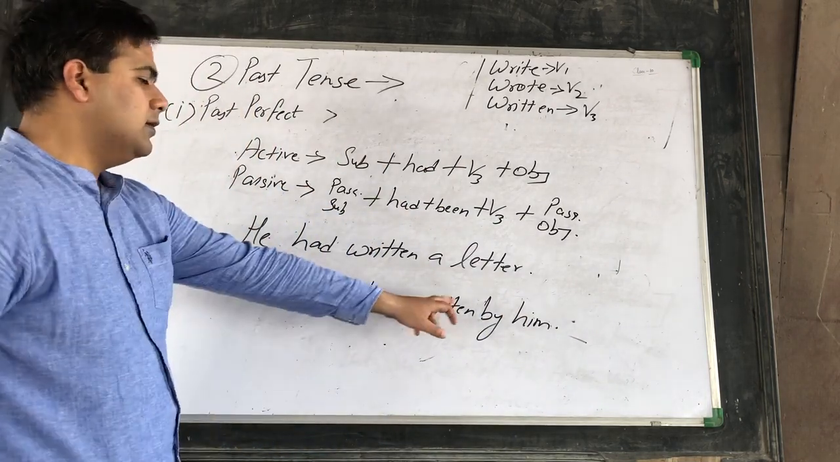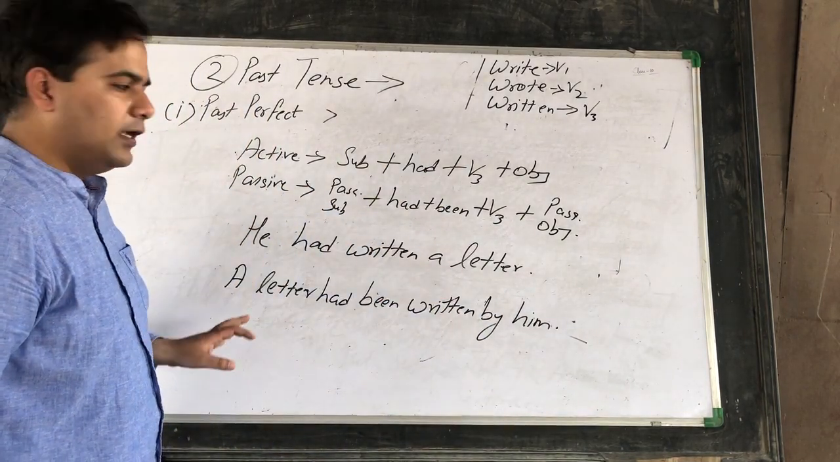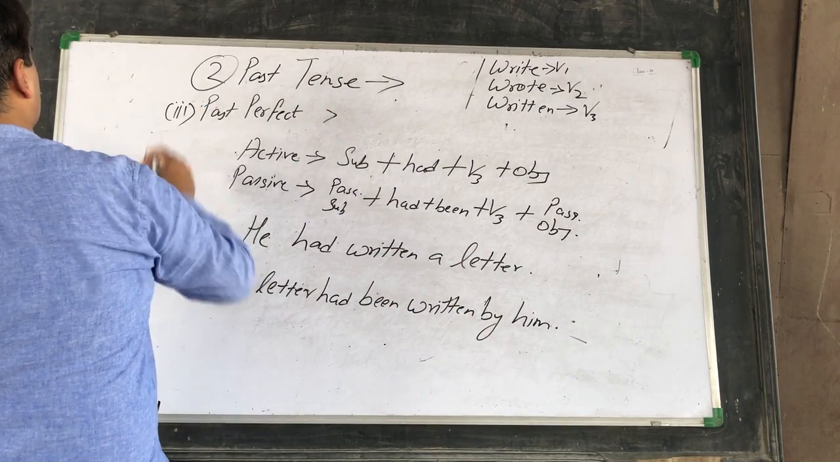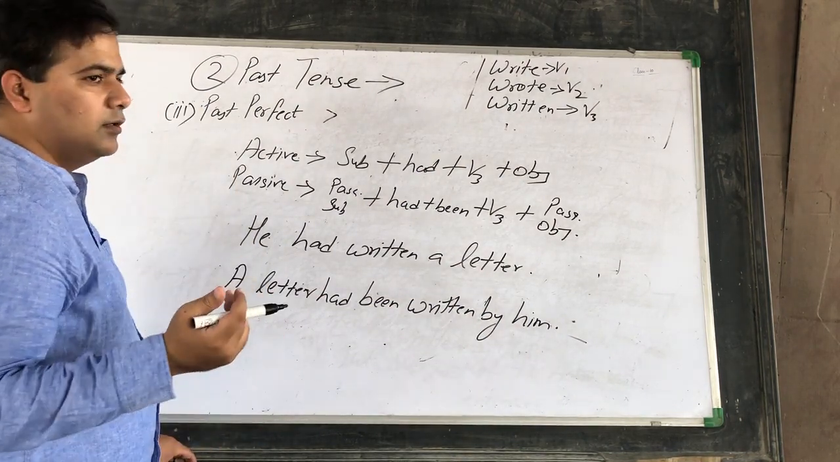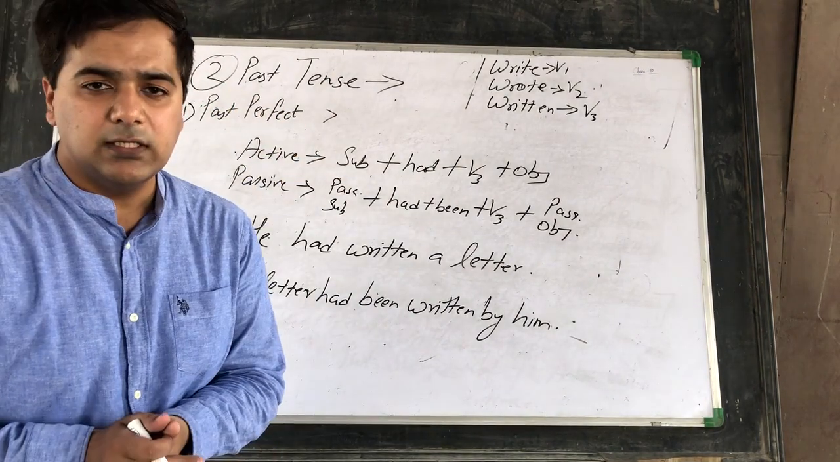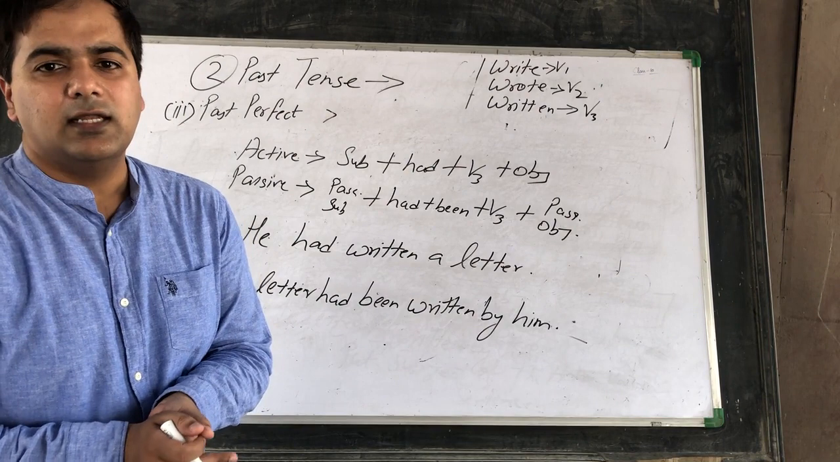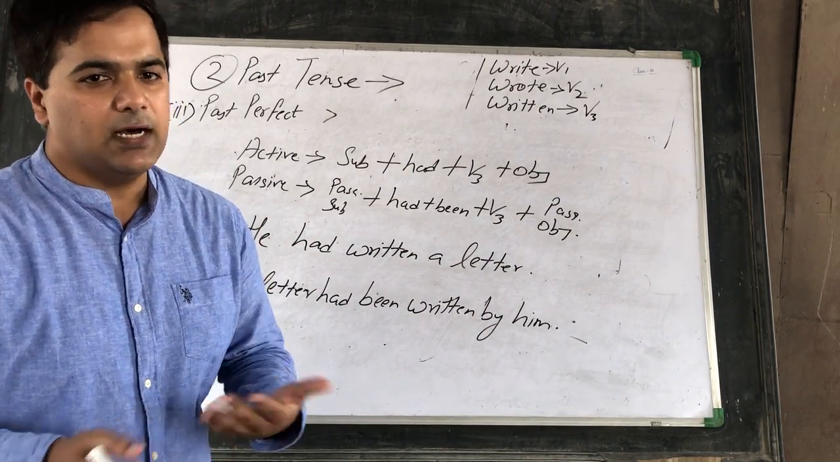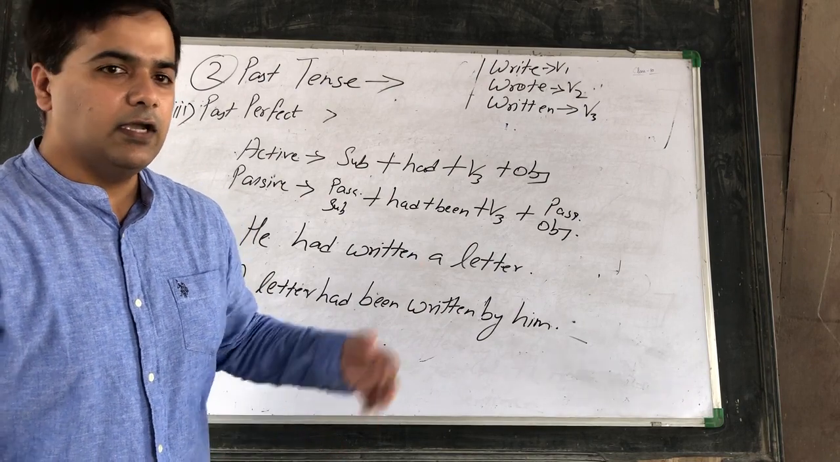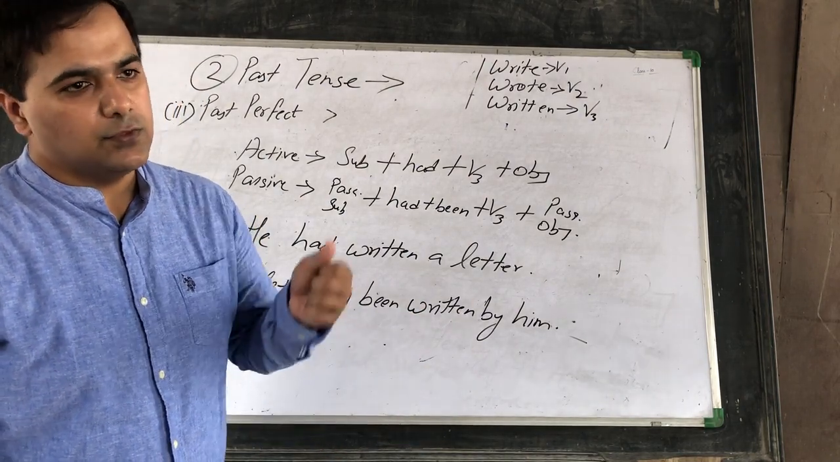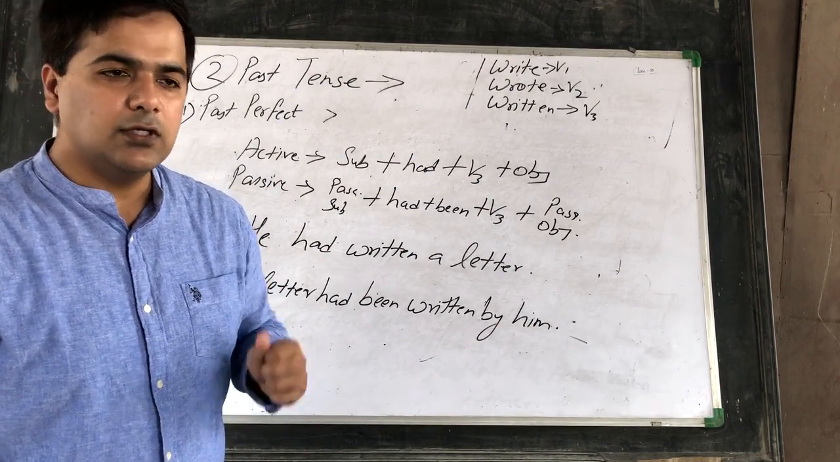A letter had been written by him. Fine. So this is the past perfect case. Okay. Now let's move on. After this there is the past perfect continuous tense, as we talked about, there is no passive voice of the past perfect continuous tense. Fine. So let us start with the future indefinite tense, future perfect tense and future continuous tense.